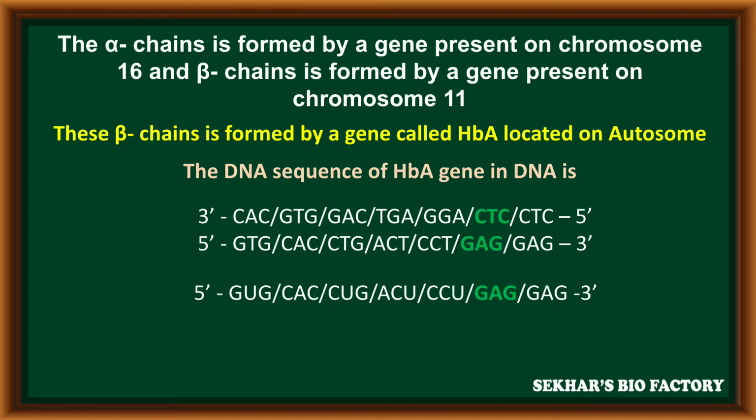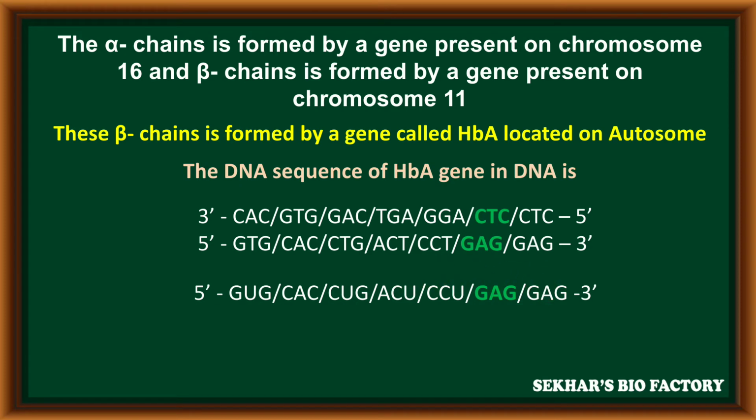After completion of transcription, this DNA produces an mRNA molecule. This mRNA has a sequence similar to the coding strand, and the sequence of this mRNA is GUG, CAC, CUG, ACU, CCU, GAG, GAG from 5' to 3' direction.